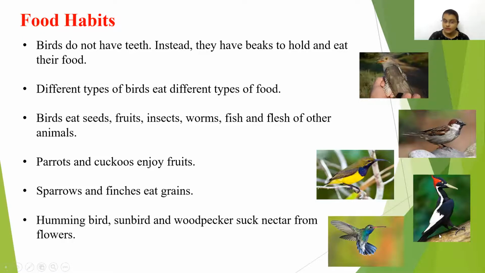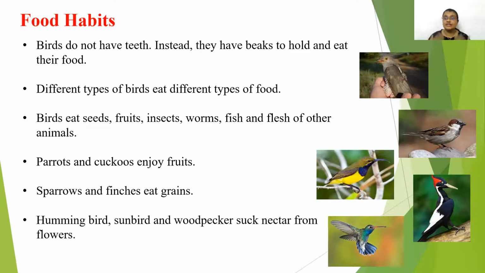Children, these birds suck nectar from the flowers. They suck the juice which is there in the flower. So different types of birds eat different types of food.